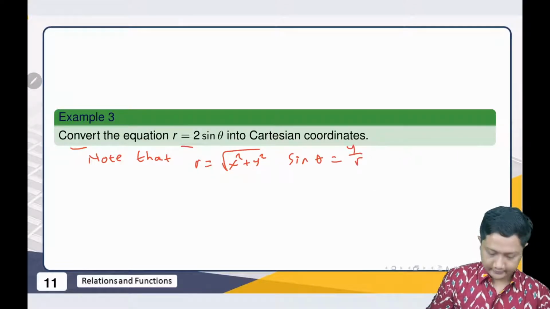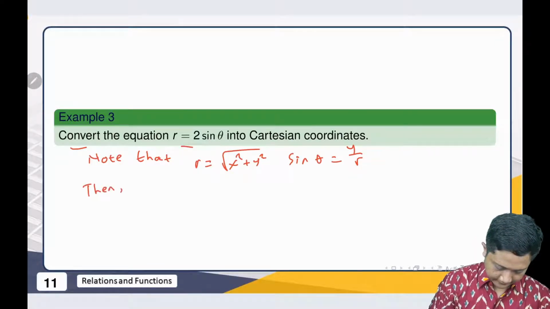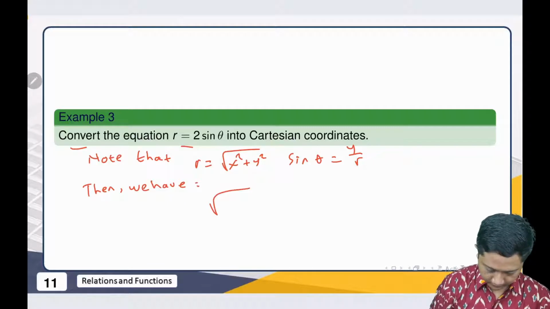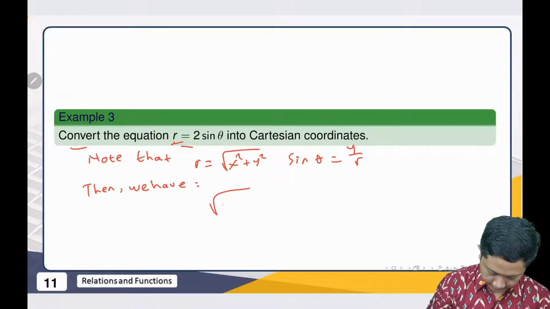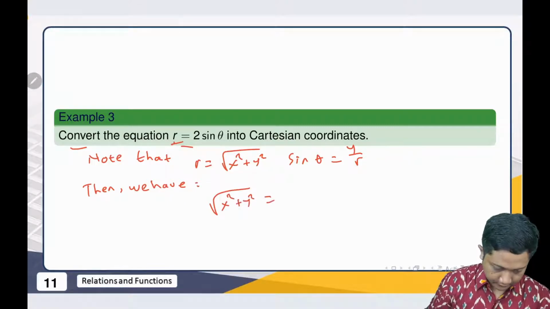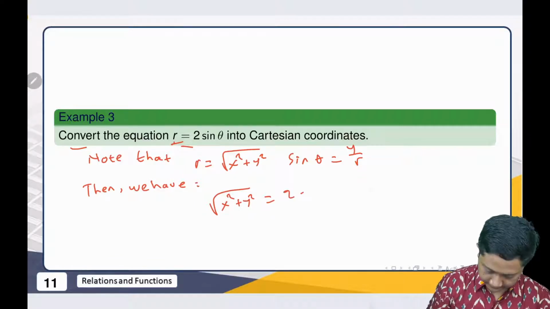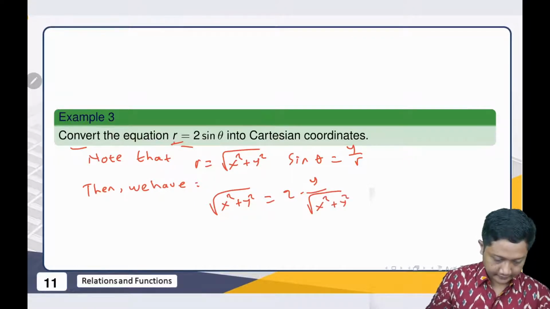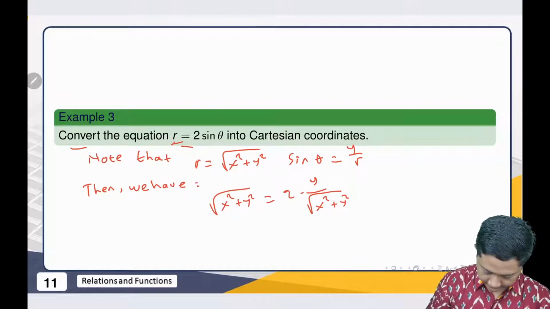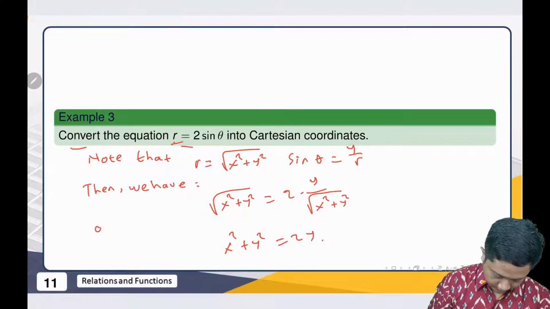Then r is equal to 2 times y over r, where r is the square root of x squared plus y squared. Then we have x squared plus y squared equal to 2y. So we have this.